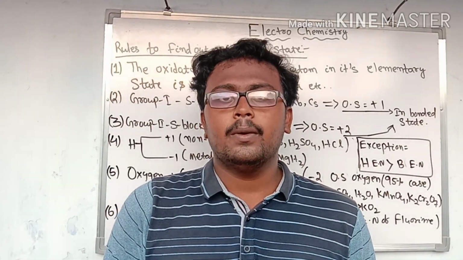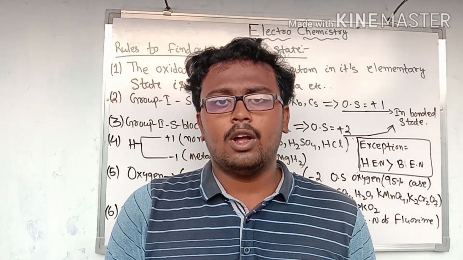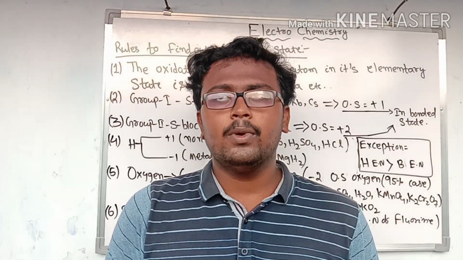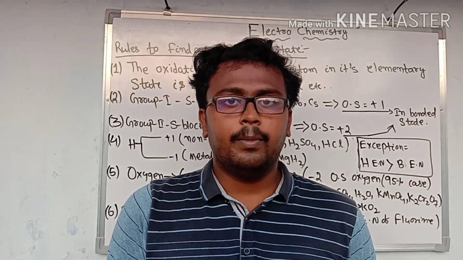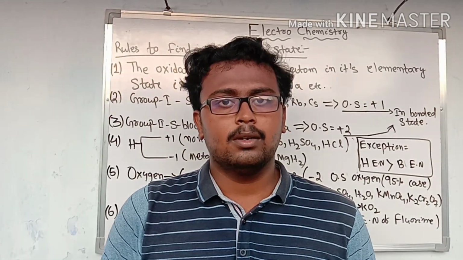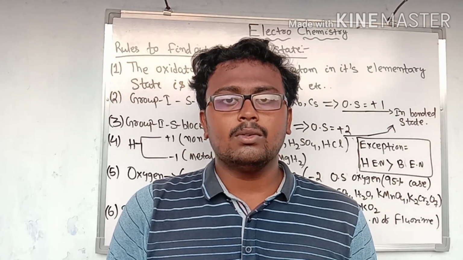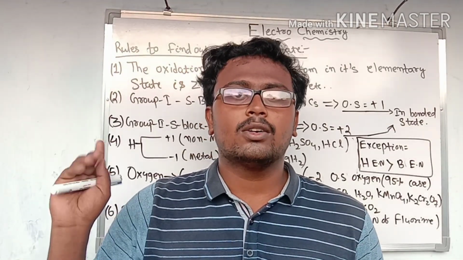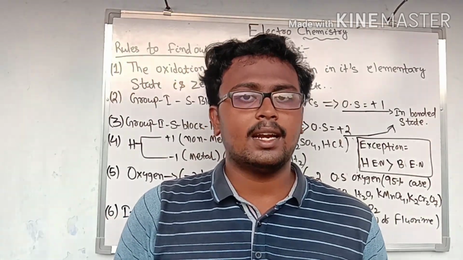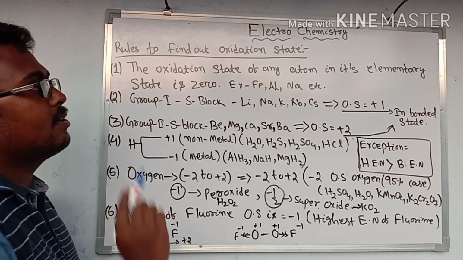In the previous class we discussed the fundamentals of electrochemistry. Before going to the main content of electrochemistry, we also learn more concepts. In the previous section, we discussed the redox reaction and oxidation number. But in this section, we can find out the oxidation state, oxidation number of different elements. Let's start the class. There are some rules to find out the oxidation state.